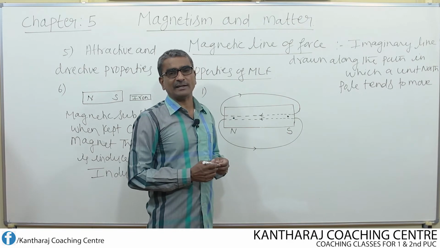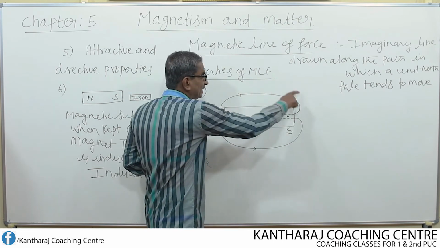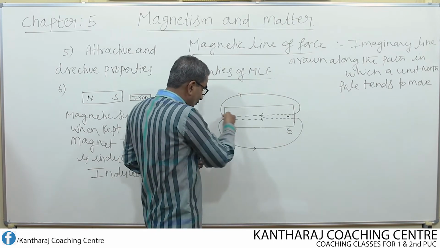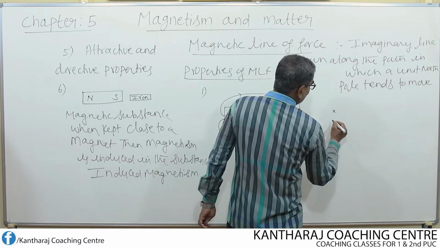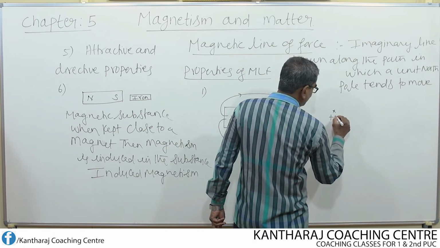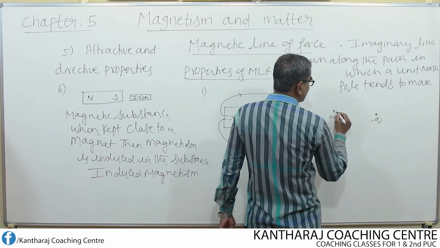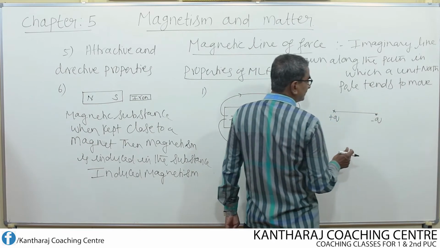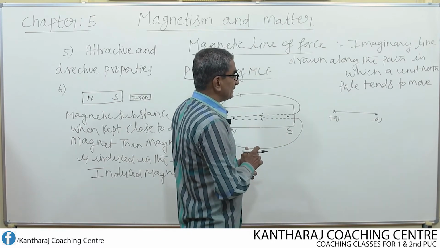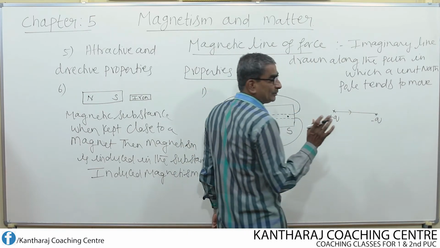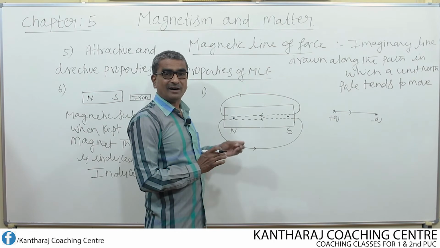Whereas in case of electric line of force, the electric line of force do not form closed loop. It is not continuous, but here it is continuous. Right from outside through magnet, inside also it is continuous. Okay. In case of electric line of force, what happens? If you consider this as positive charge plus Q, and this as minus Q, electric line of force always starts from positive charge and terminates or ends at negative charge. Understand? So this is how we can write the electric line of force. They do not form the closed loop. Whereas in case of magnetic pole, always it is a closed loop.